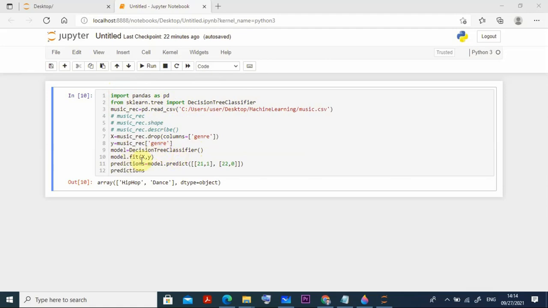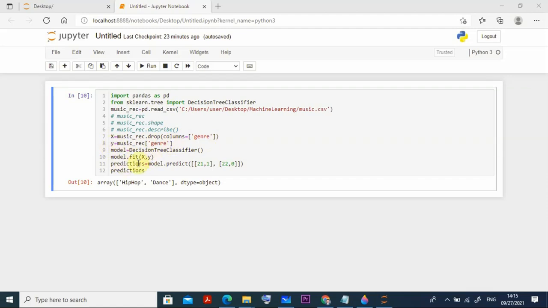Then this model fit X, Y. What is the X, Y? I divided into two parts, that I told you. One is without the genre, that is age and gender, and the other part is the genre, that is what type of music he likes. So capital X is the music underscore record dot drop, where you drop the genre from that, and that is stored in X, and with genre it is there in the Y. Okay, then model fit X, Y.